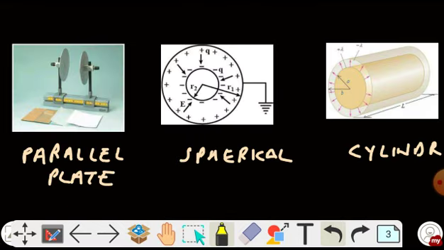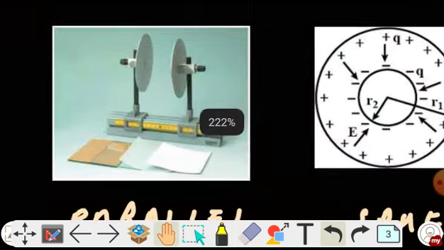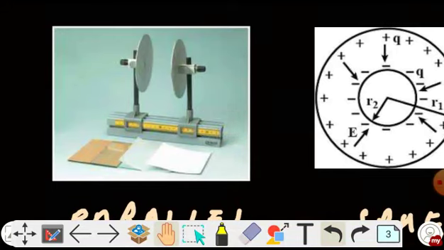Here you can see that these are the three types of capacitors. The first one is a parallel plate capacitor. In a parallel plate capacitor there are generally two plates, and in this diagram you can clearly see that the two plates are circular in shape, placed at some separation d. These plates can be rectangular also, they can be of any shape.